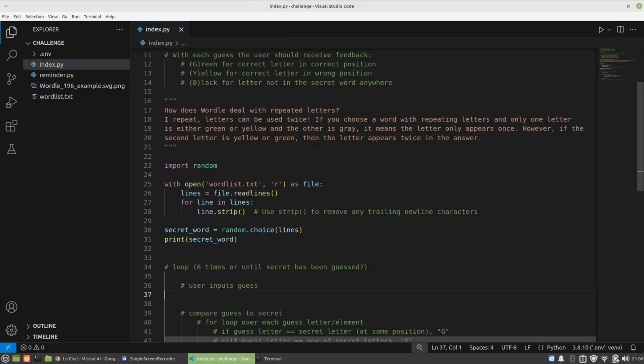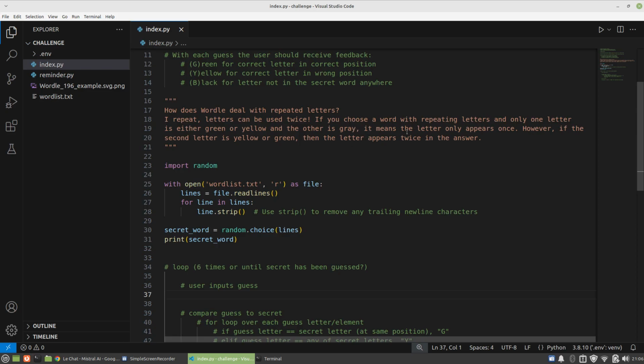And just before I show you that pseudocode, I want to show you a kind of special condition which we are going to have to take care of. It's worth bearing in mind now. We can defer it to later, but look at this. How does Wordle deal with repeated letters? So here's the thing that I want you to pay attention to.